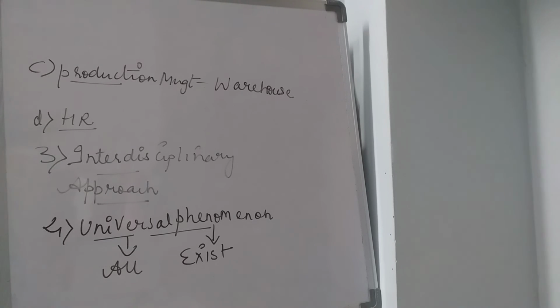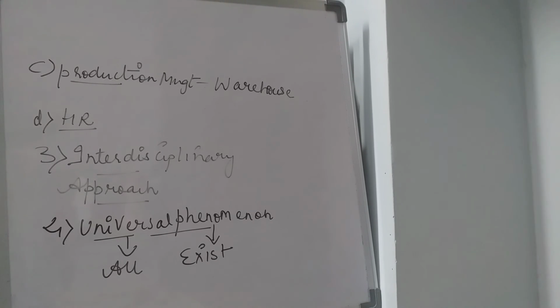And not only in business, you can see this universal phenomenon in political, religious, and other kinds of educational institutes also. In fact, management is present wherever there is any kind of human activity. Wherever human activity is there, definitely this universal phenomenon will exist. So all these are the four different kinds of scope of management.